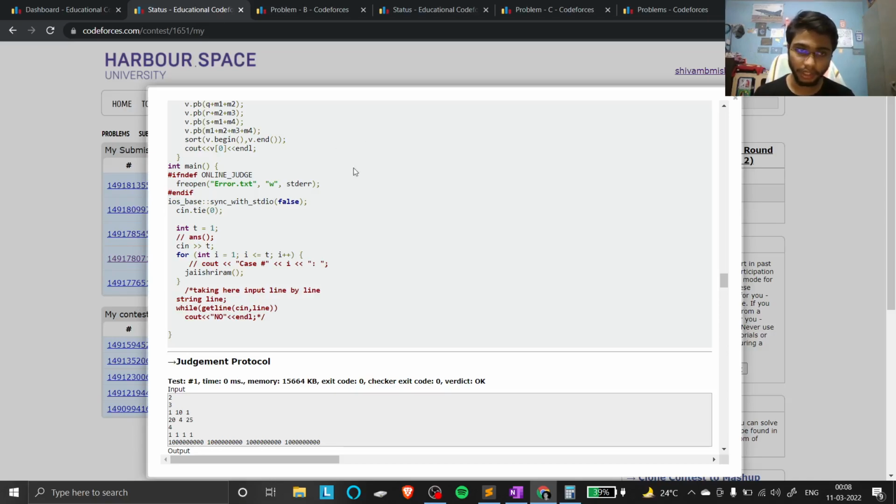After that, I sort and print the vector. So this is the C question. It is a little bit complex, but you have to think about it clearly on paper and write down the cases that could be possible, and all these things from this contest.